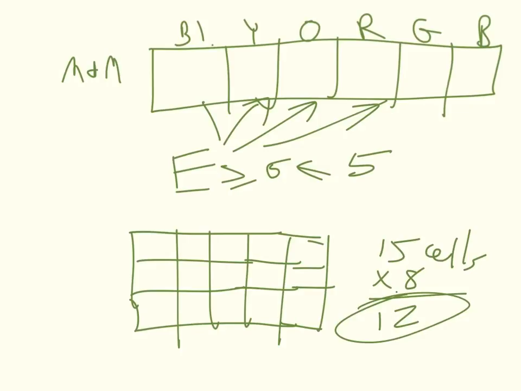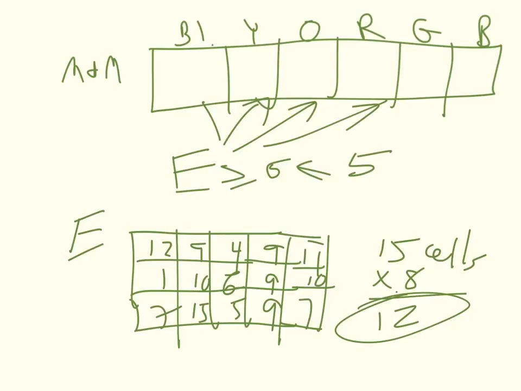So let's say I'm only talking about expected values here, and I've got 12, 1, 7, 9, 10, 15, 4, 6, 5, 9, 9, 9, 11, 10, and 7. Then I go through here and recognize that not all of them are above 5.